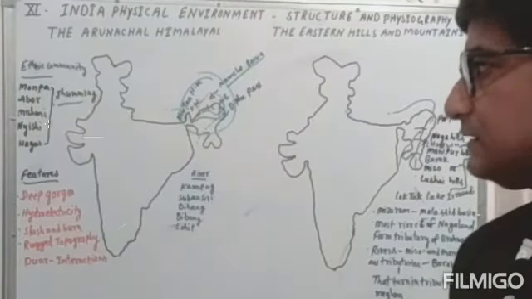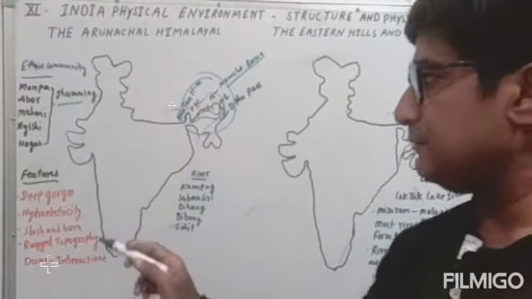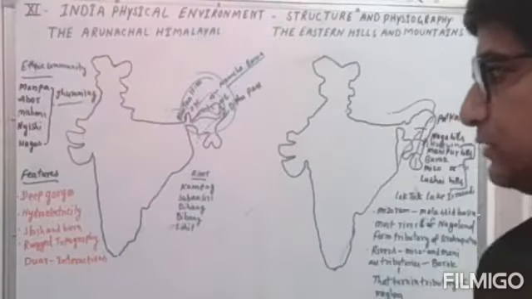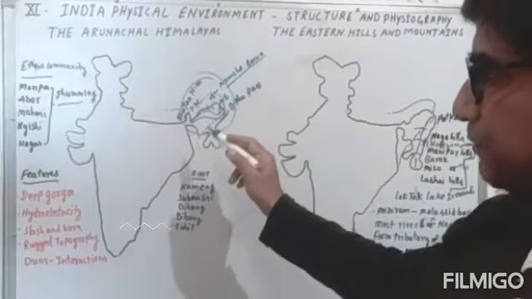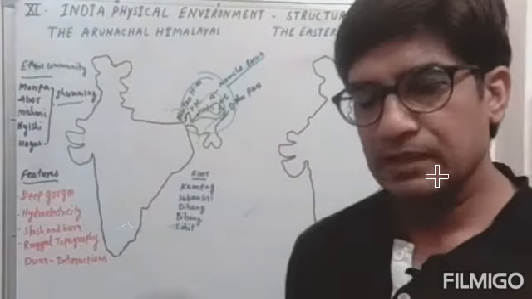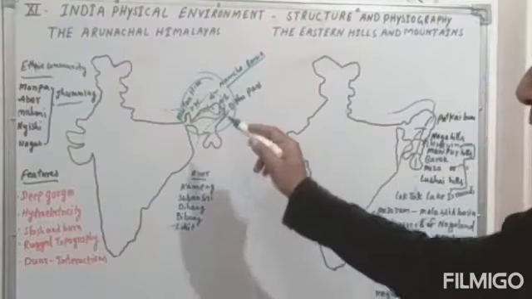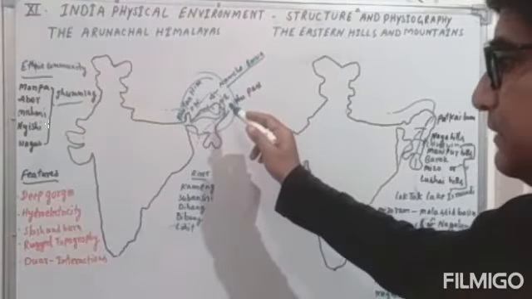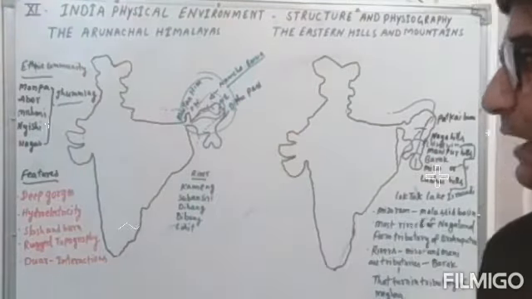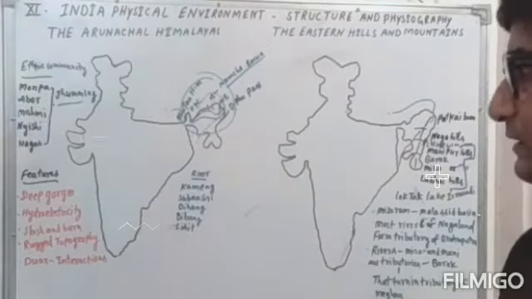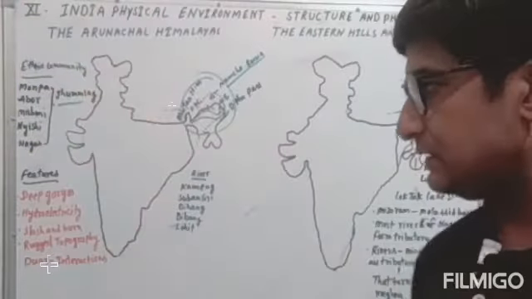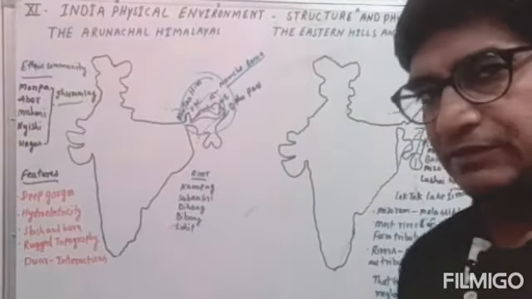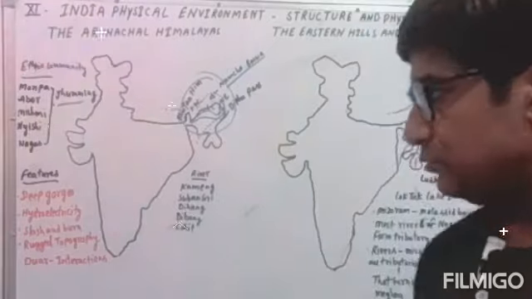Another important feature of this region is the deep gorges, meaning deep valleys, that you can see here. On the rivers, different hydroelectricity projects are running, especially on the Brahmaputra, the Lohit and the Dibang rivers. These hydroelectricity projects supply electricity, and river valley projects also give employment to the people of these regions.